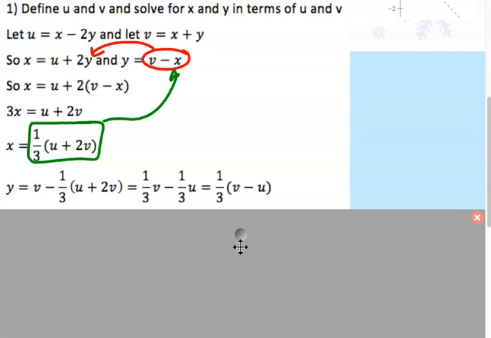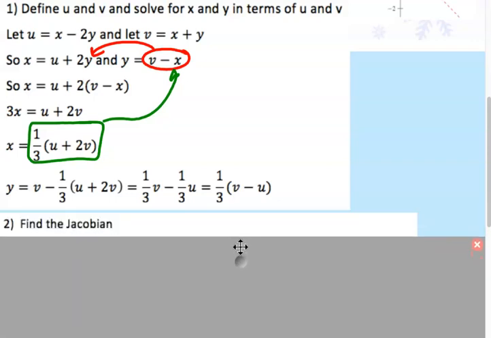Talk to me about solving for x and y in terms of u and v. Are we good? Why are we doing this? Because you're going to have to replace all your x's and y's with u's and v's. So it's good to know what x is and what y is. Okay, good. So we got that.